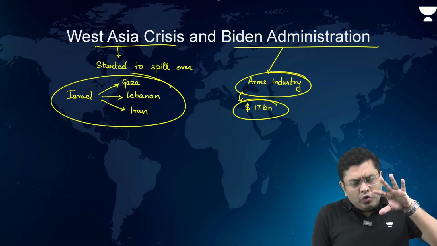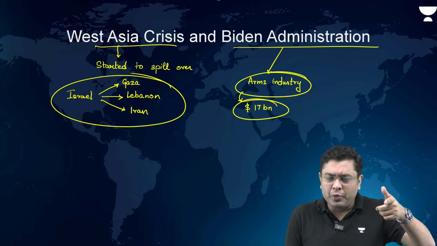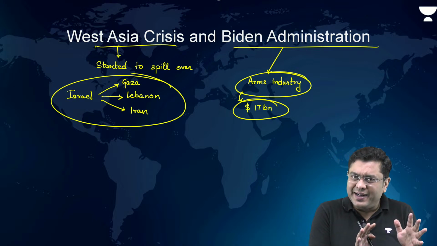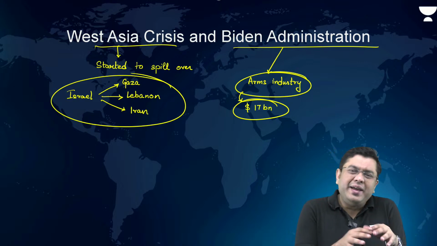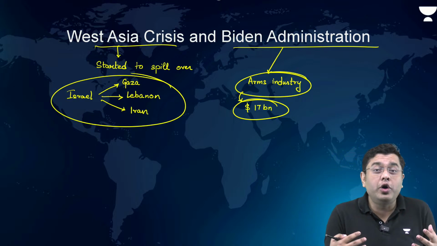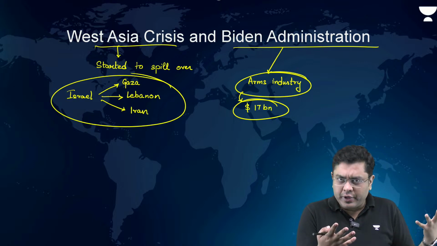But the US approach to Israel was much more nuanced even then. While the US was supporting Israel's right to retaliation, the Biden administration did not want this conflict to spiral out of control.